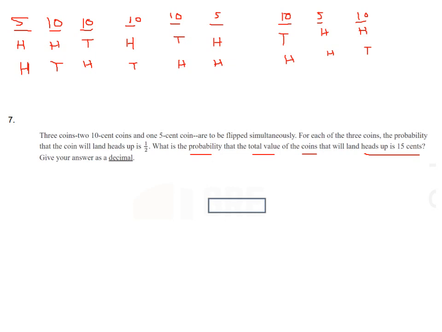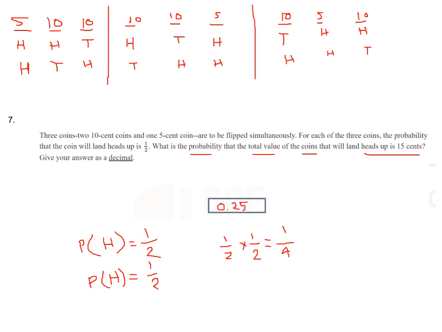So to have the total value is 15, we get 10 plus 5. So there must be 2 heads. So the probability per head will be half. So half multiplied by half equal to 1 by 4, and as the question asks our answer in decimal, we get 0.25.